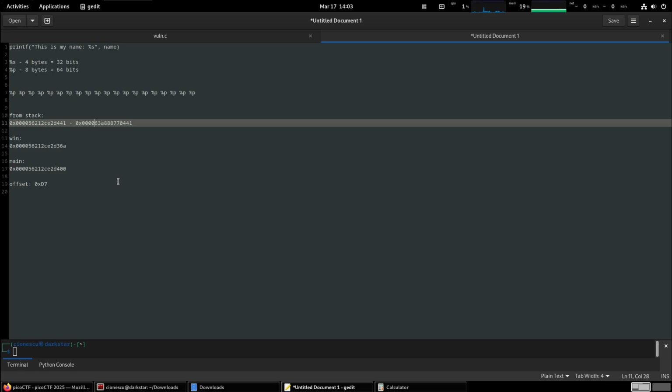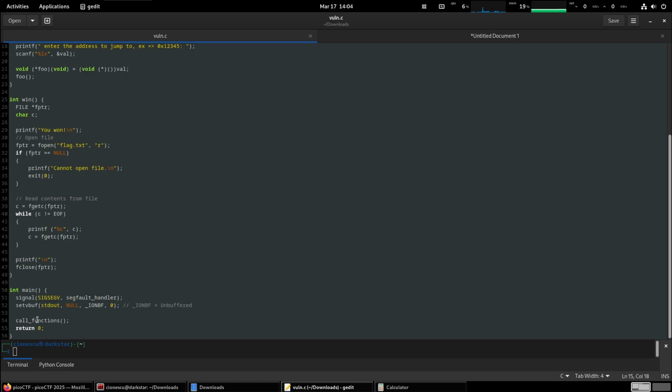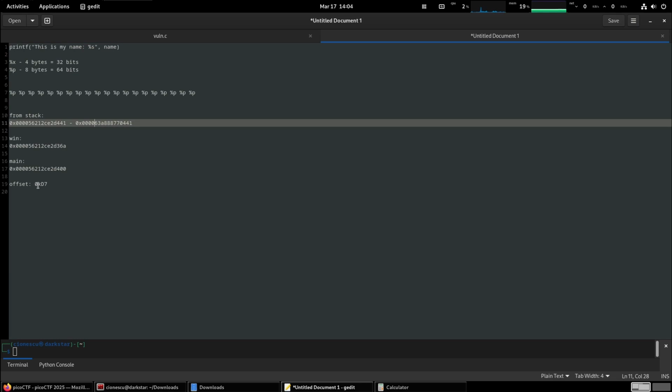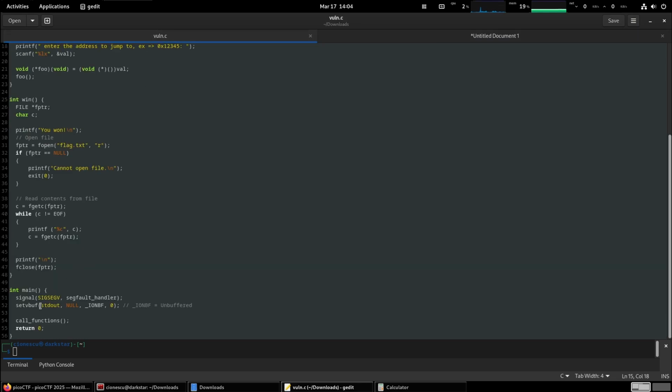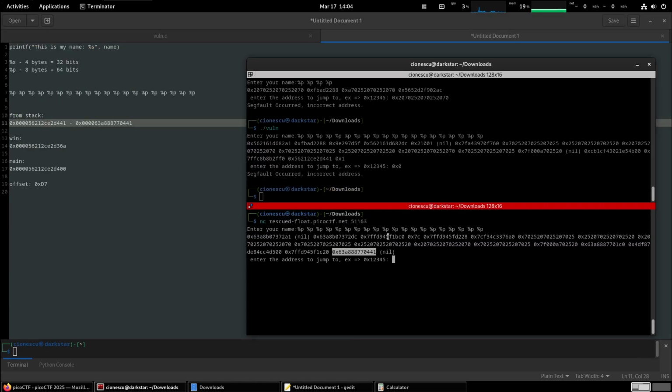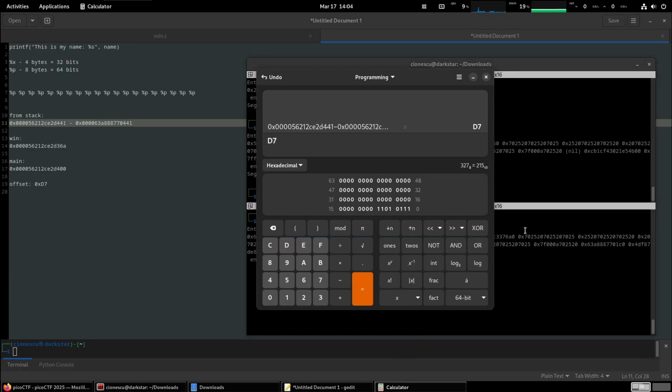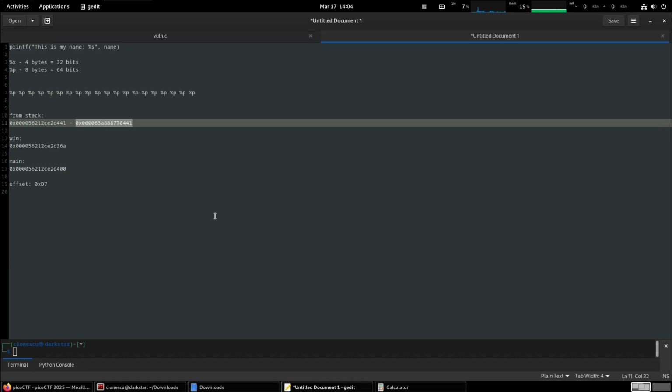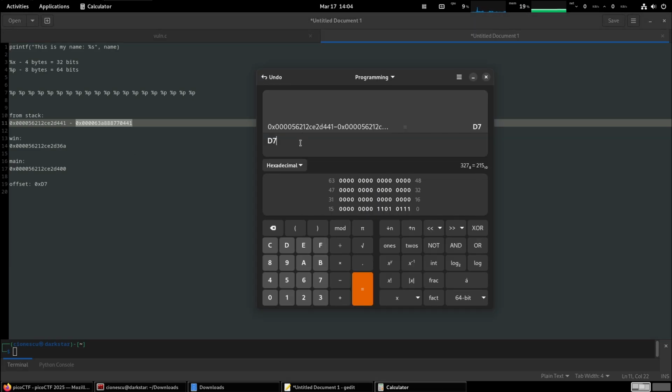And now that address here is the address here, right? And so if we subtract the offset we previously calculated, D7, is going to move us up to the beginning of the win function that we wanted to run. And so what we have to do is we grab this address, we put it here, and we subtract 0xd7.